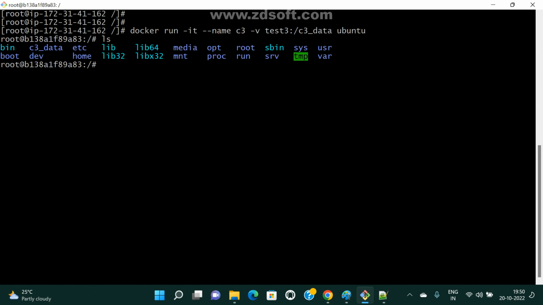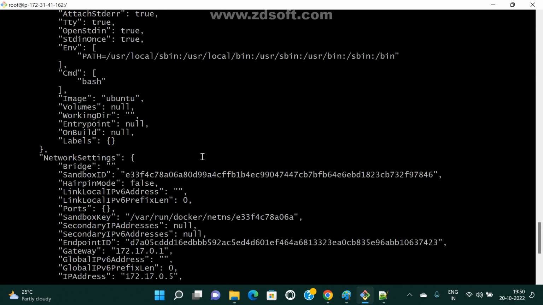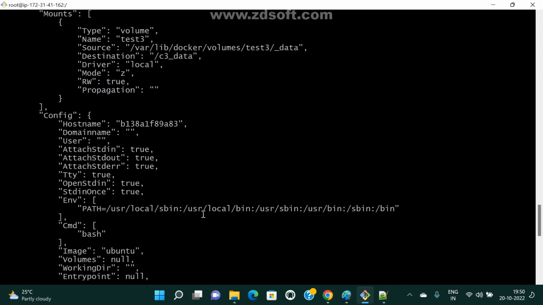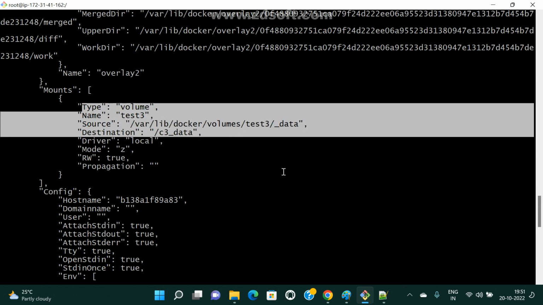Now I press Ctrl+P+Q. Now I want to check it. So docker inspect, which path it is available on. Just copy this container ID and paste it here. Now we can see the mount point and all. Observe here, this is the image name and mount point. Type equal to volume, this is my source path and this is my destination path. So directly we can see where it is pointing.